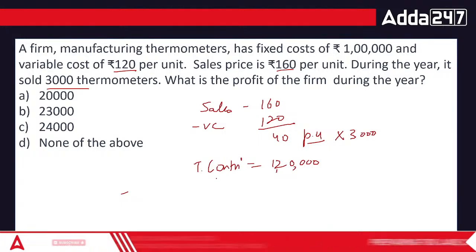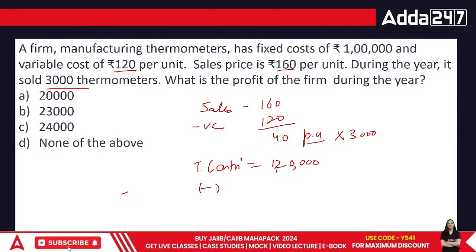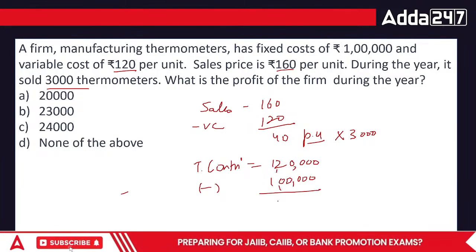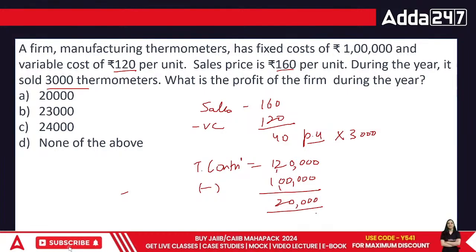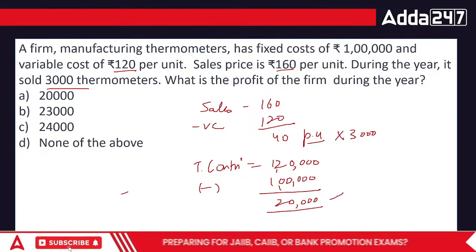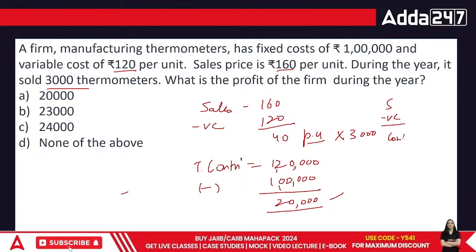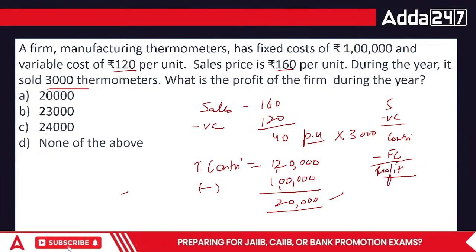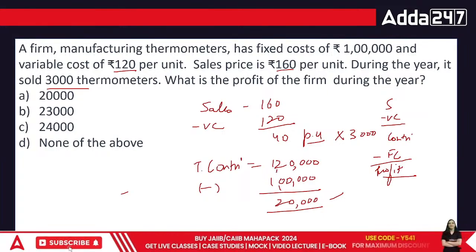In the examination, do not go for the difficult methods. You don't really have the time to make the questions complex. You only have time to look at the question. If you know, cool. If you don't know, move on, and then come back when you want to play the guess game. The answer is 20,000 according to me. What did I do? Sales minus variable cost gives me the contribution. From that, I remove the fixed cost and what I get is my total profit. Easy, a small, simple question. Not much effort is required for this question for sure.